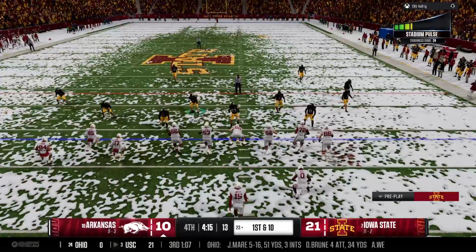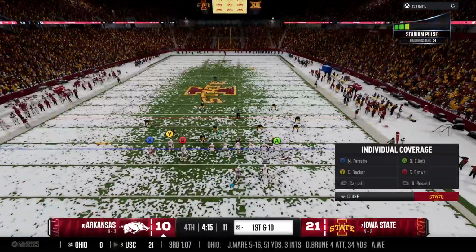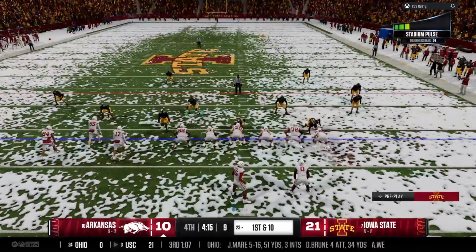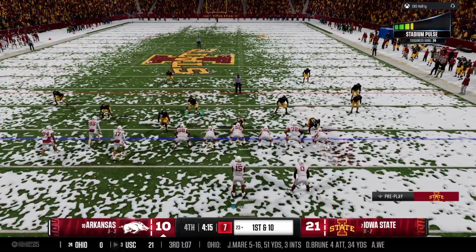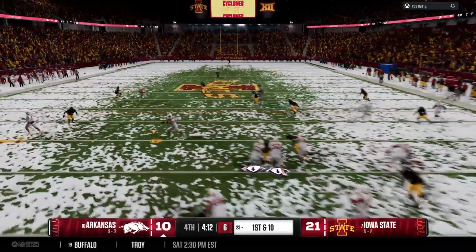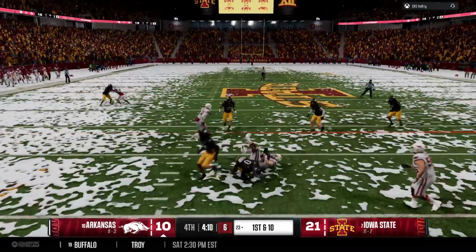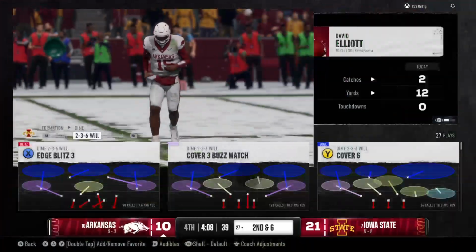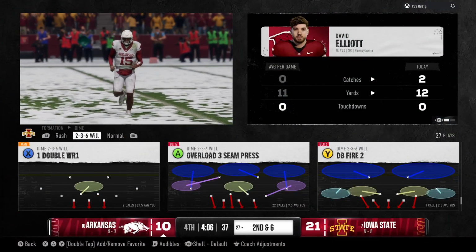And the Razorbacks offense is back out on the field. Remember, the last possession ended quickly, the interception on the first play. Let's see if they can do better here. They'll come out throwing to start the drive. Grab down the middle. It's Elliott. To get him down quickly, not much of a gain on that completion.